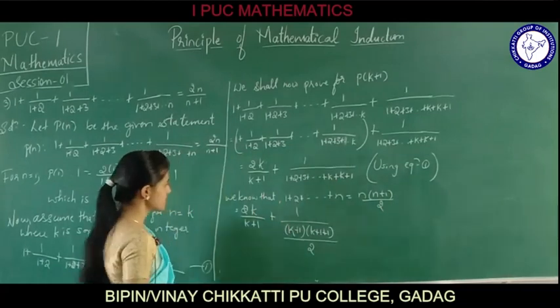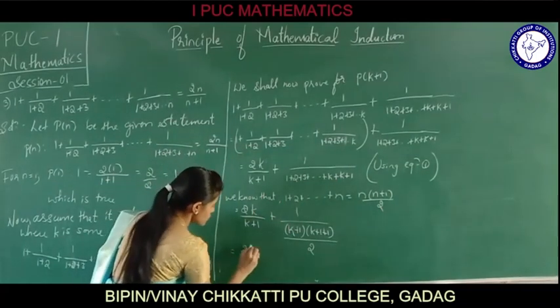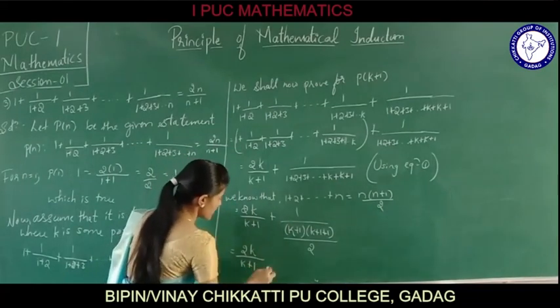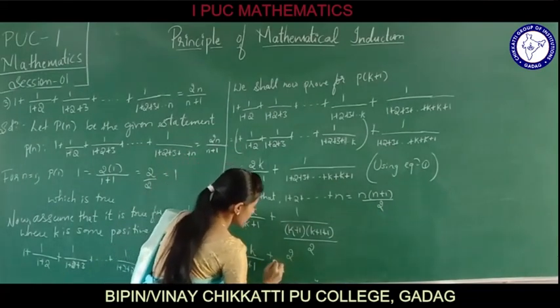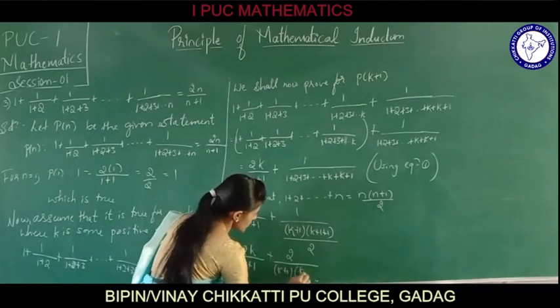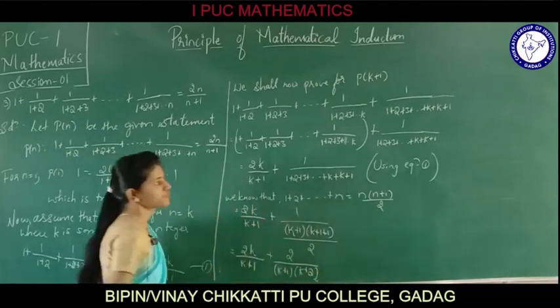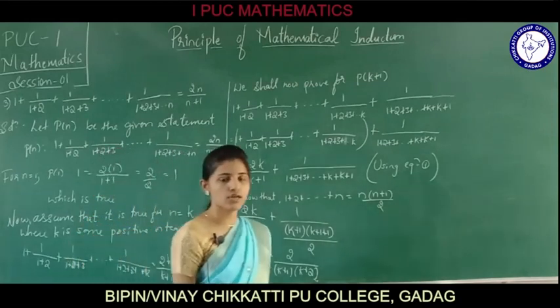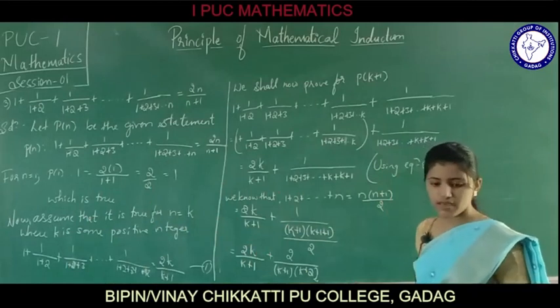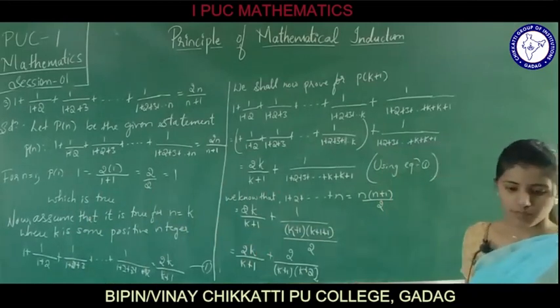This can be further written as 2k divided by k plus 1 plus 2 divided by k plus 1 into k plus 2. So what we have got? We have got 2 divided by k plus 1 into k plus 2.